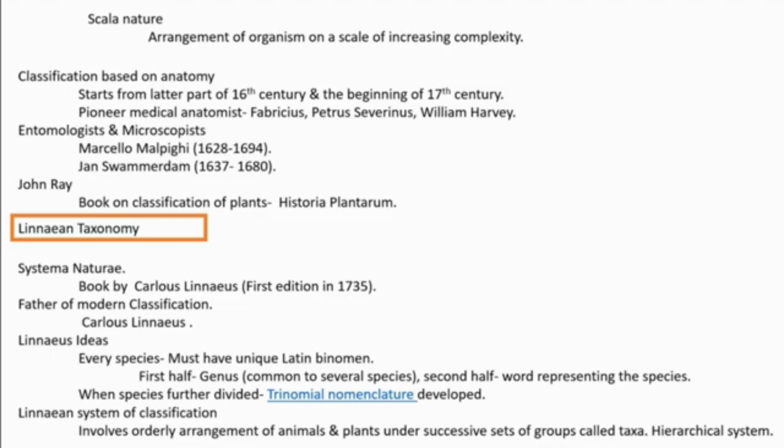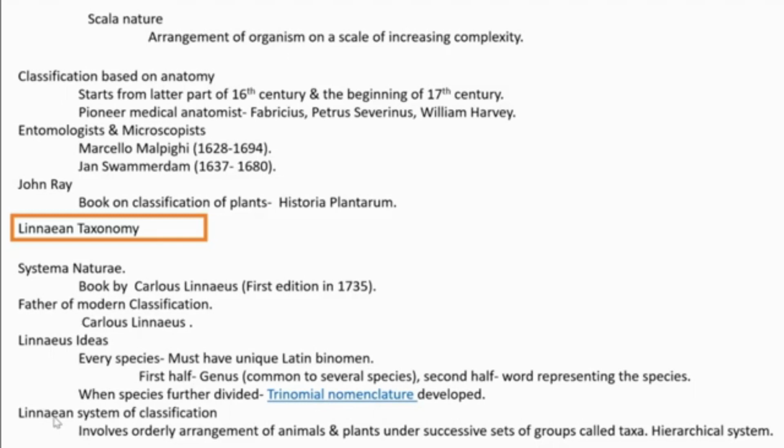That difference leads to the emergence of subspecies, a different group within the same species. So the third part of the trinomial name represents the subspecies of that organism. And that system was developed by Lamarck.